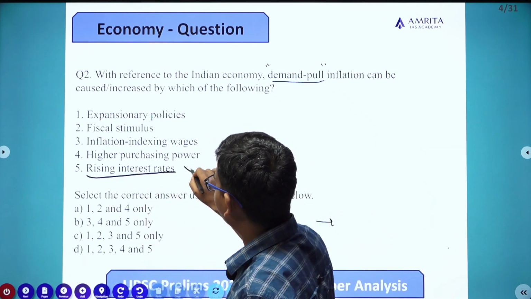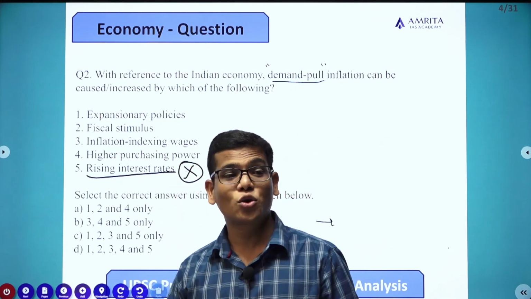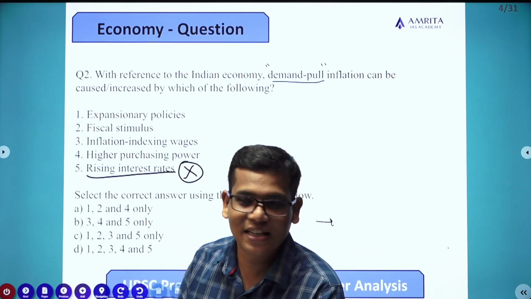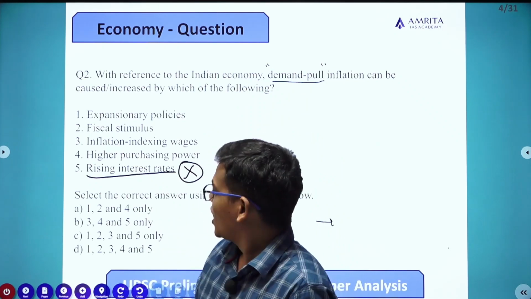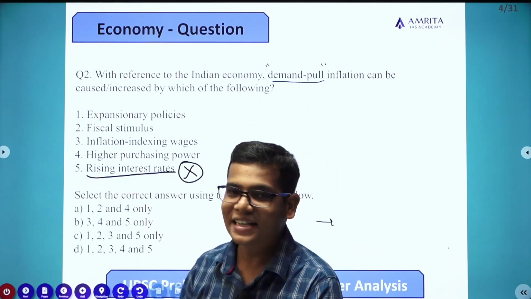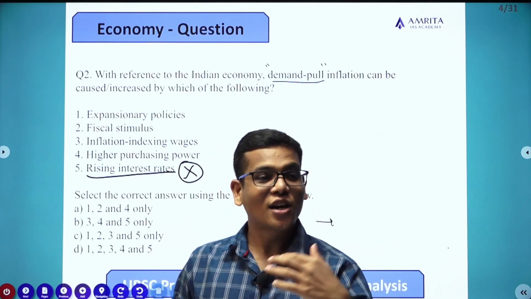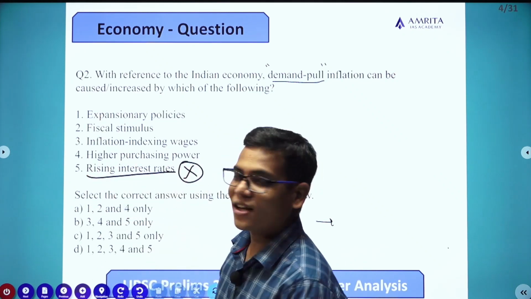So this phenomenon will not lead to more money in the economy. Obviously that may not create demand pull inflation. Moreover, rising interest rate is a measure to contain inflation, not to cause it. So this fifth one is wrong.